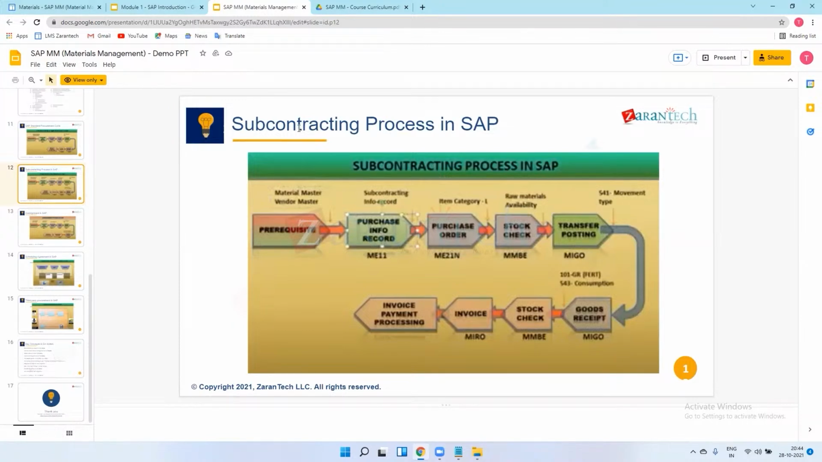No, same vendor. One company, one vendor. Company sends material to the vendor. Vendor will convert that sheet into finished product and then send back to the company only. Okay, got it. So we can go to the next.